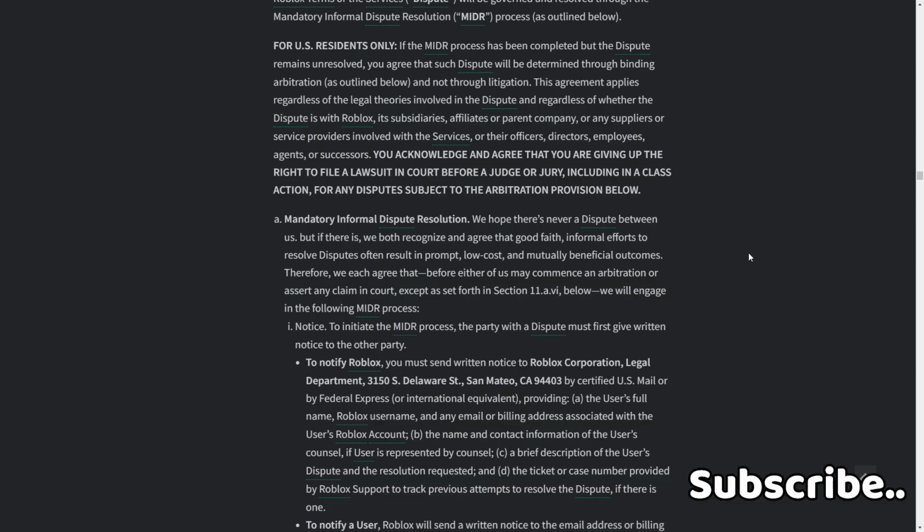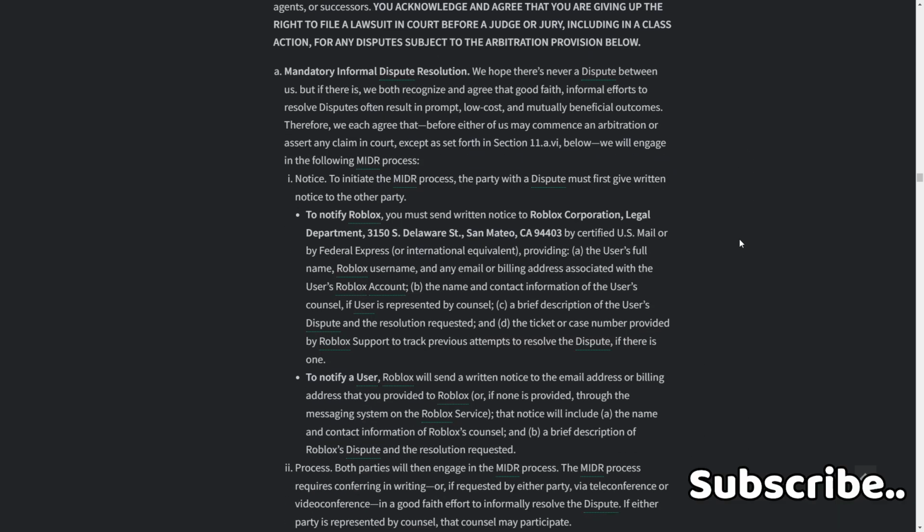1. Notice to initiate the MIDR process. The party with a dispute must first give written notice to the other party. To notify Roblox, you must send written notice to Roblox Corporation Legal Department, Delaware, Sacramento, by certified U.S. mail or by Federal Express or international equivalent, providing: A, the user's full name, Roblox username, and any email address associated with the user's Roblox account. B, the name and contact information of the user's counsel if the user is represented by counsel. C, a brief description of the user's dispute and the resolution requested.